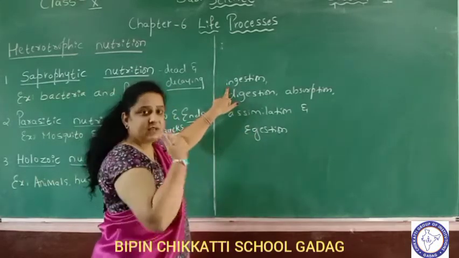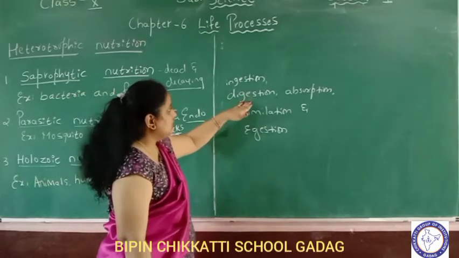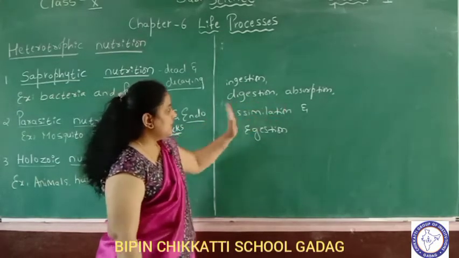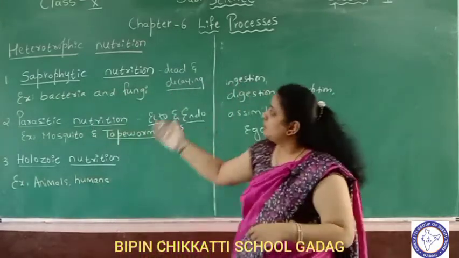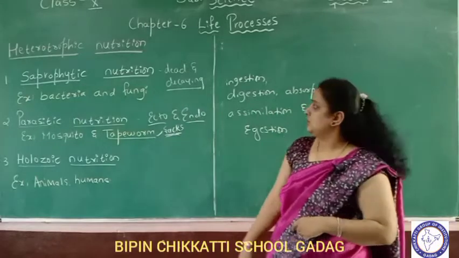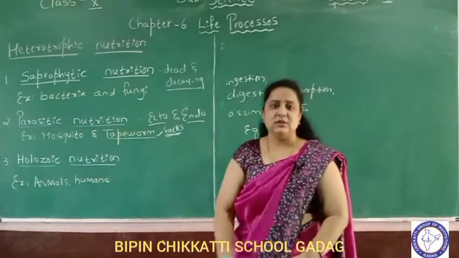Ingestion means intake of the food. Next, digestion, in different parts of the digestive system. Absorption, assimilation and egestion. So this is how there are different modes of heterotrophic nutrition: saprophytic, parasitic and holozoic nutrition.